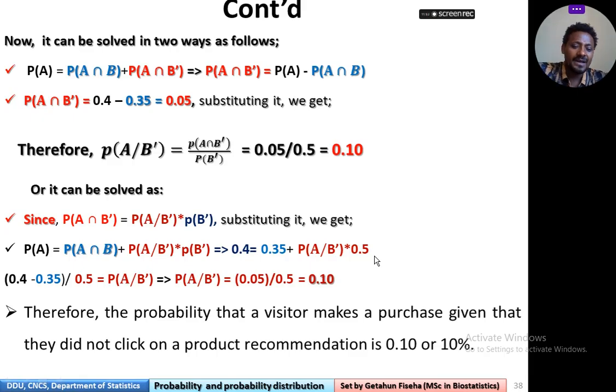Therefore, the probability that a visitor makes a purchase given that they did not click on the product recommendation is 0.1, or simply 10%.